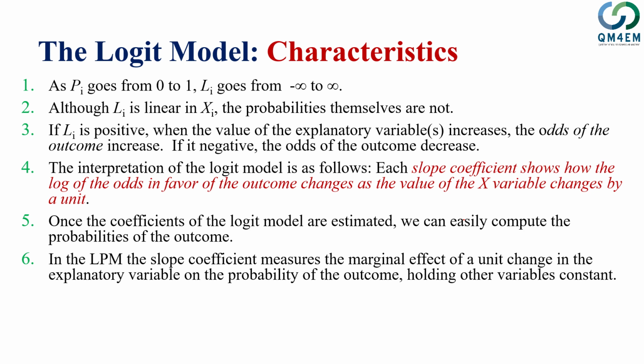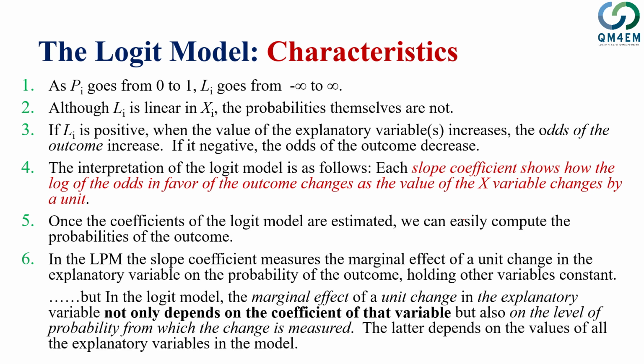However, it's not that straightforward in the logit model. In the logit model, a change in one explanatory variable will bring some change in the y variable, but that does not depend only on the coefficient of the variable. It also depends on the probability from which the change is measured. So the calculation of the probability is not that straightforward.